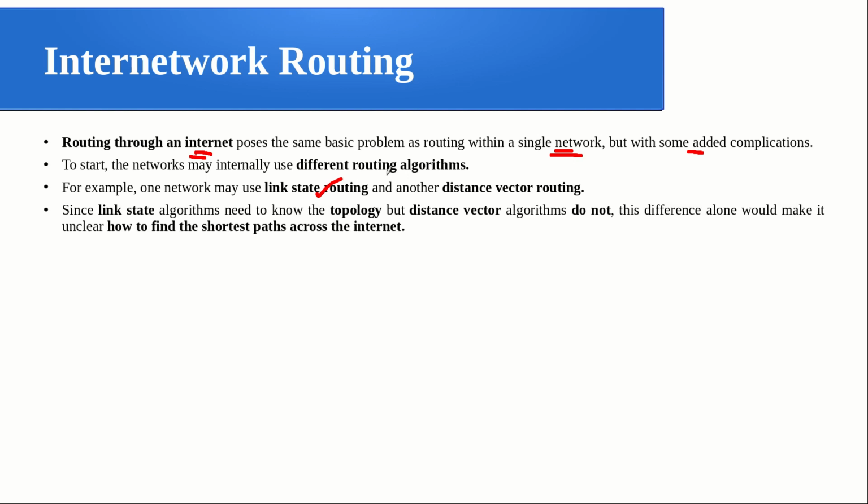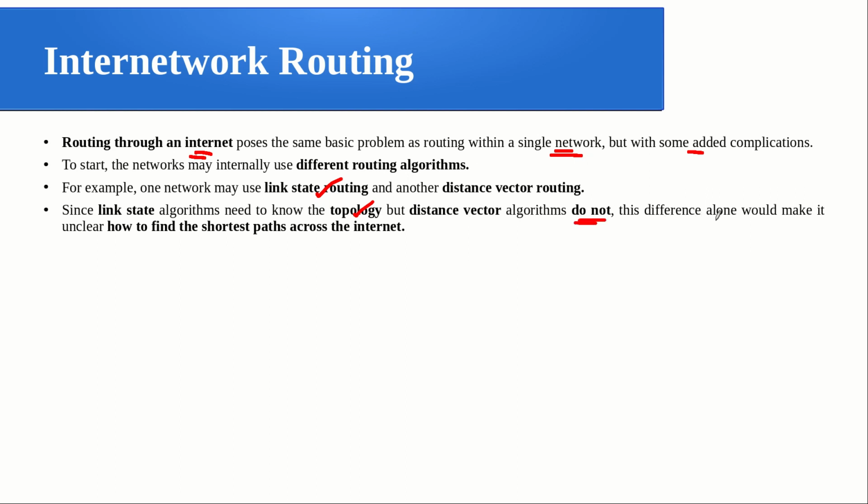Since the link state algorithm needs to know the topology, I hope you remember how link state works. At any point, everybody prepares a link state packet and communicates it to everyone else, so that after a single iteration, everybody gets the link state packet from everyone else, and together it forms the topology internally and they run Dijkstra's shortest path algorithm. So the topology should be somewhat the same everywhere. If some topology change happens in between and is not captured by a particular router, that will complicate things. But there is no such issue with distance vector. They do not have any such requirement.